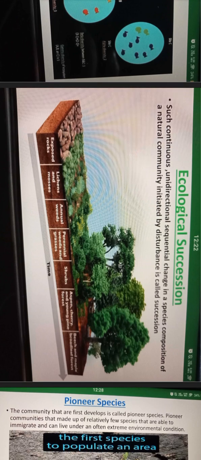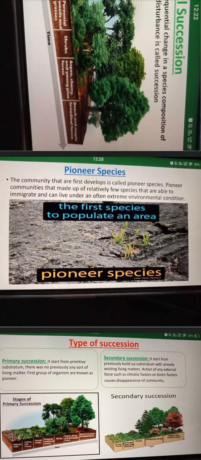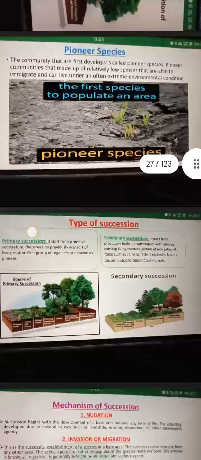Ecological succession. Such continuous, unidirectional, sequential changes in the species composition of a natural community initiated by disturbance is called succession. The community that is first developed is called the pioneer community. A pioneer community is made up of relatively few species that are able to immigrate and can live under often extreme environmental conditions. The first species to populate an area are pioneer species.